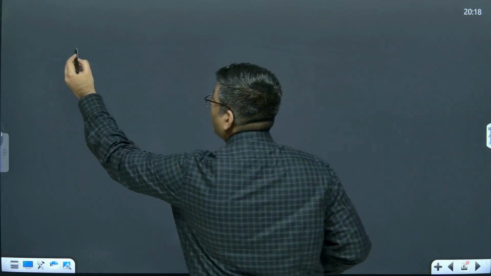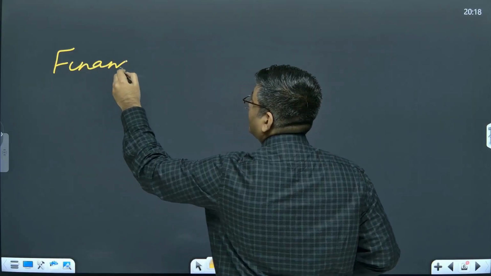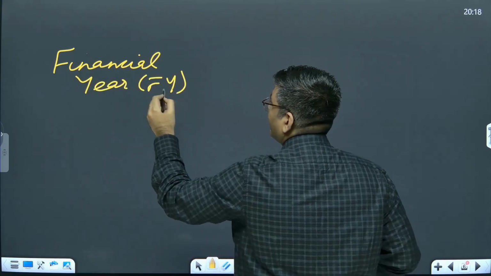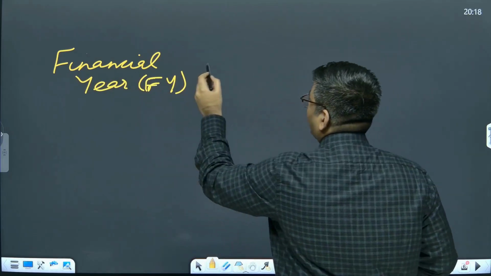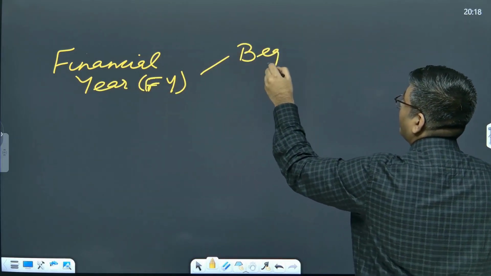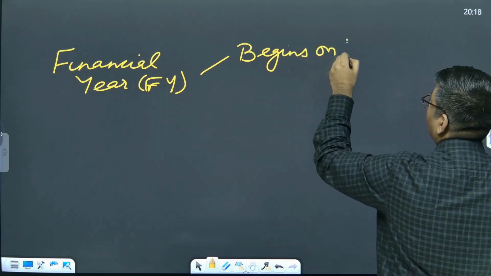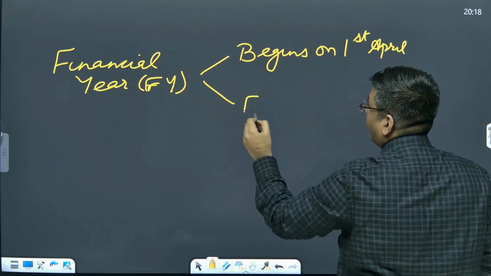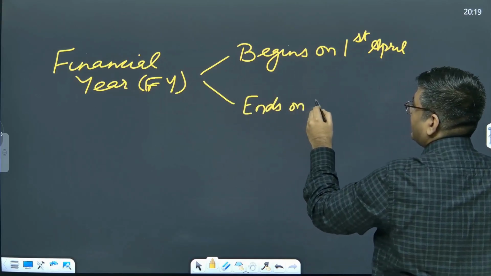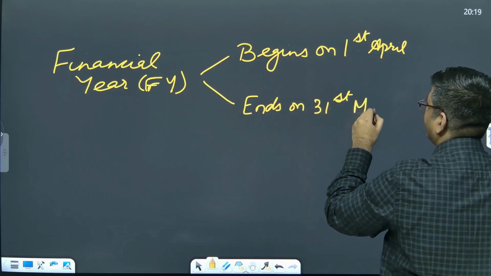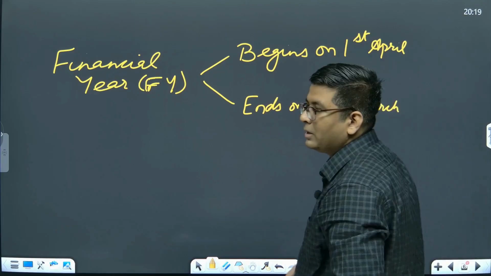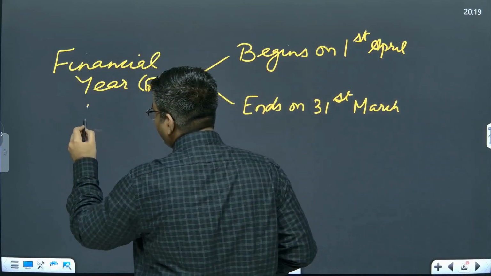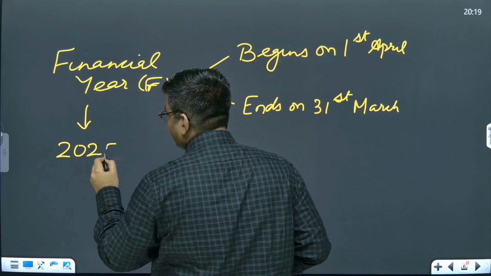Now, financial year in India, which is abbreviated as FY, begins on 1st April and ends on 31st March. What does this mean? Let us say we want to talk about financial year 2025-26.